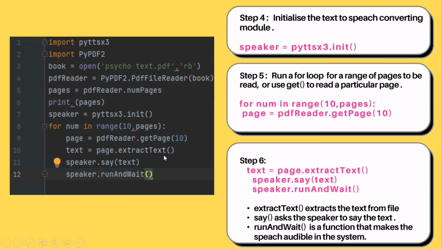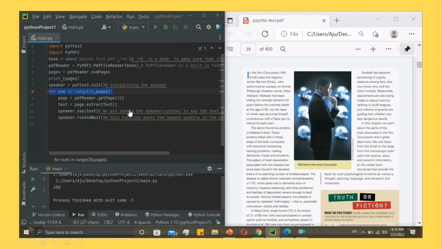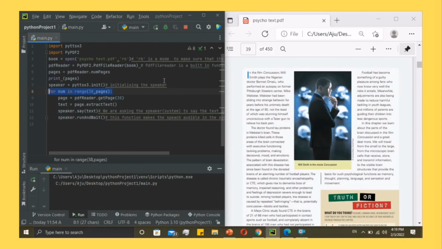So we have done the breaking down of the code into steps, and I hope you understood each step clearly. And let's move on to demonstrating the code. So let's see what happens when we run the code finally. Okay, so now that we know how the code works and the steps we followed in order to complete the full code, let's put our code into action. So let's run the code and see what happens.